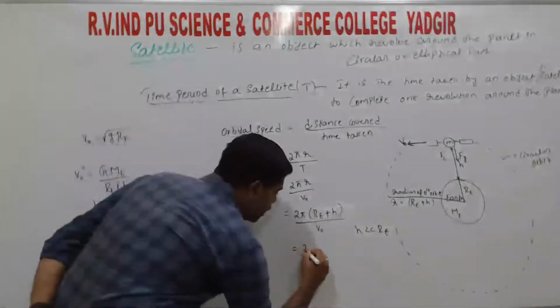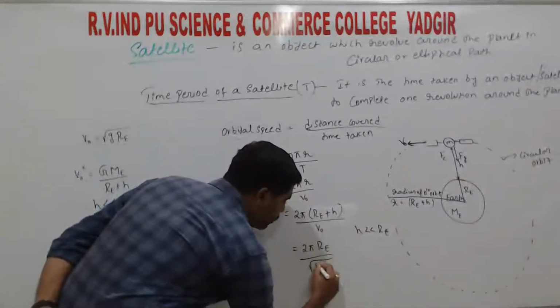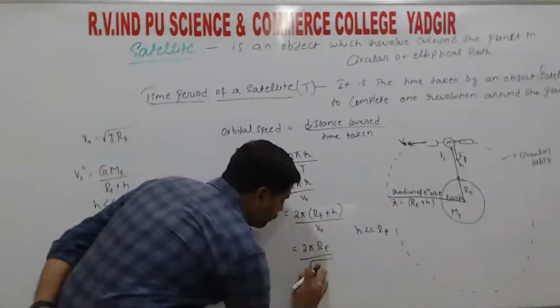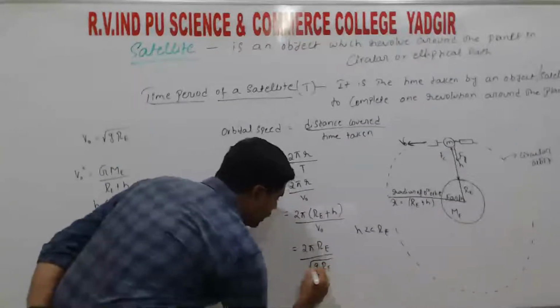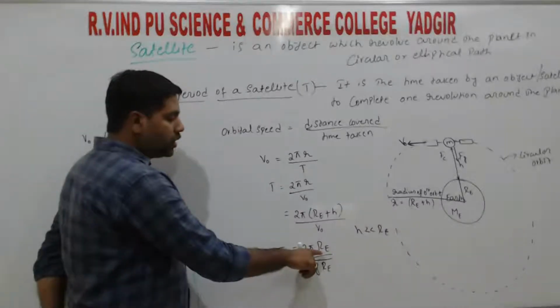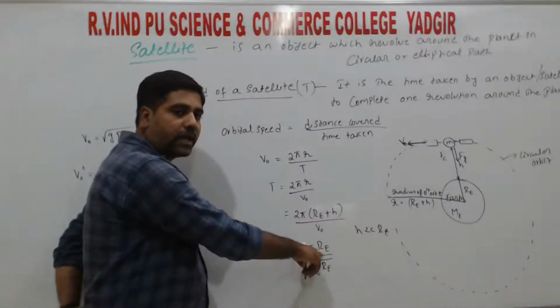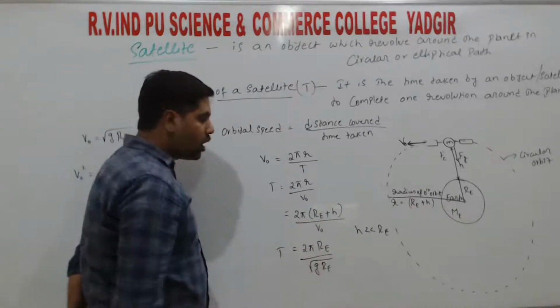So substituting here, 2 pi re whole divided by square root of g into re. That is for the time period. In the numerator re is there, so we can write that re as square root re into square root re.